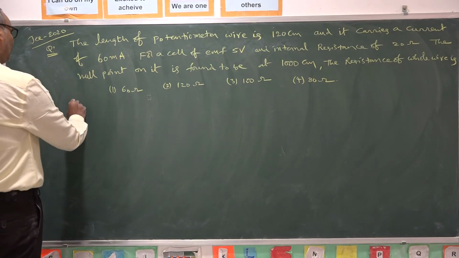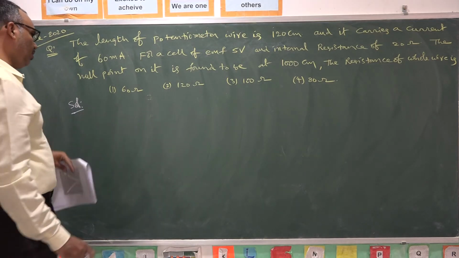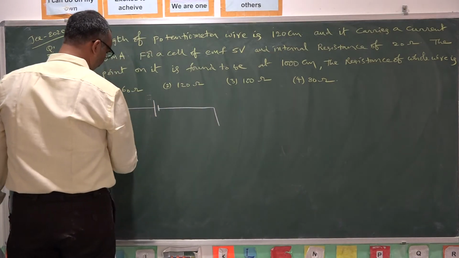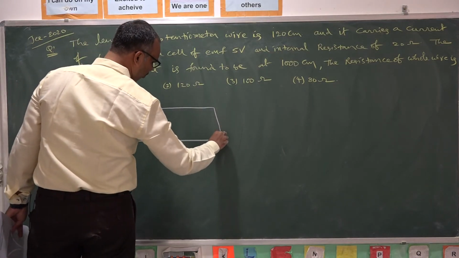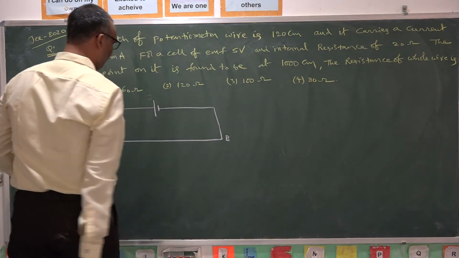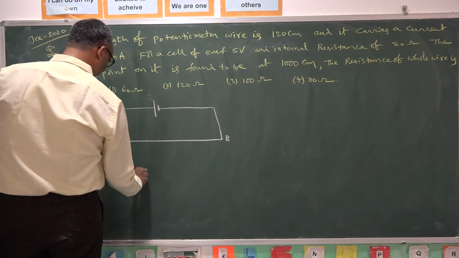The solution is like this. As per the question, if I draw the figure, this is the primary circuit, this is the potentiometer wire, a very long wire, but I am representing it simply with letters AB. And this is the secondary circuit.